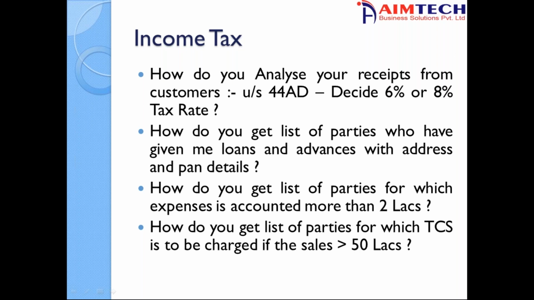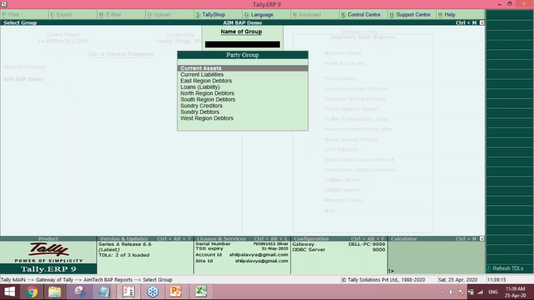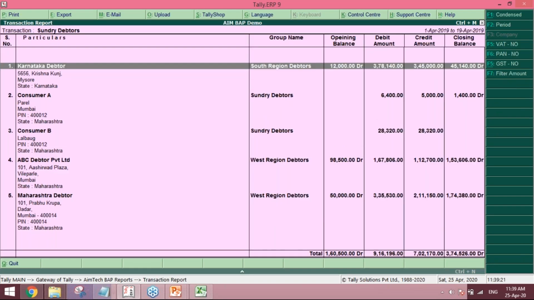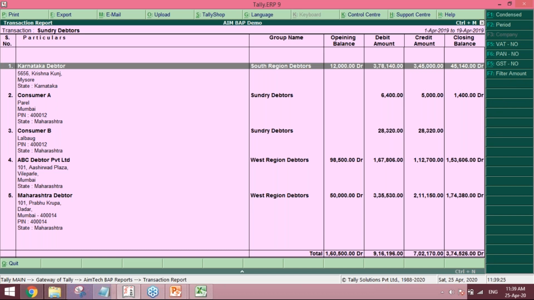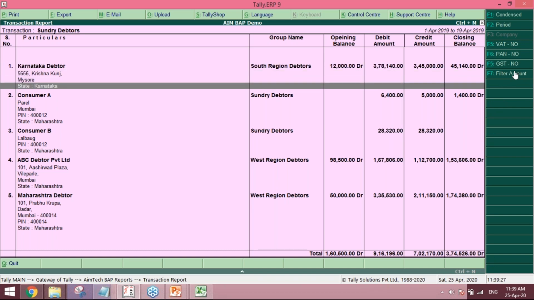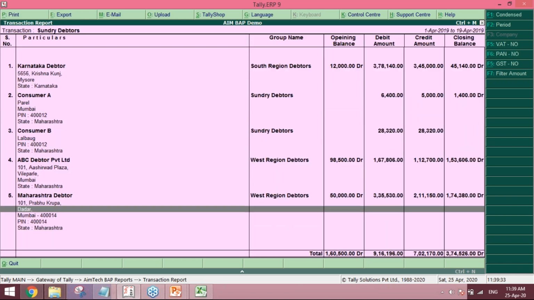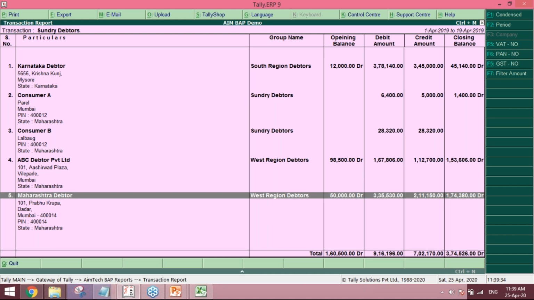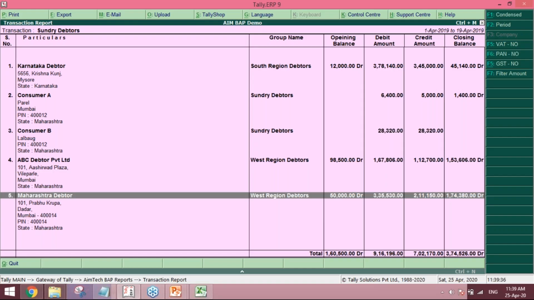Yes, and a list of parties for which TCS is to be charged if the sales are more than 50 lakhs. So a list of parties like party transaction, party balance report, or else we can also go to party transaction listing and select sundry debtors, and we can see the net balances or party balances. We can also filter the amount from here and see what the amount was if sales have increased. If the sale has increased by 50 lakhs, I will have to charge TCS to this party accordingly.